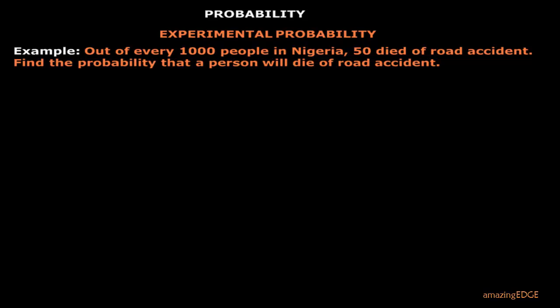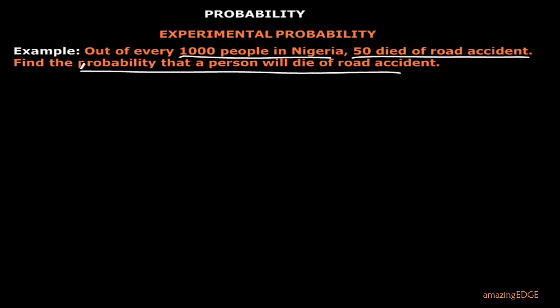In this example, we are told that out of 1,000 people in Nigeria, 50 died of a road accident. Find the probability that a person will die of road accidents. Now, if you look at this particular example, you agree with me that this is experimental.